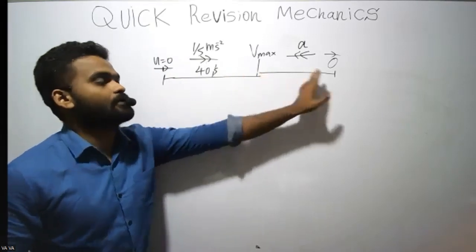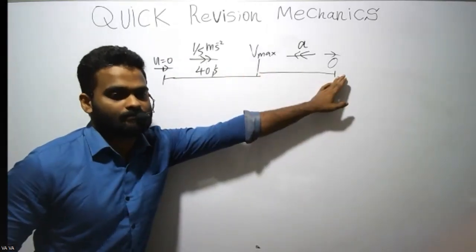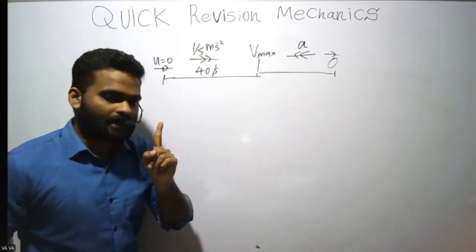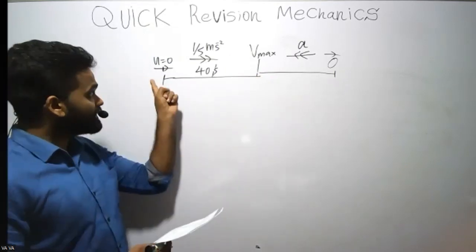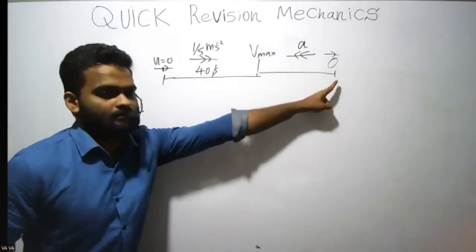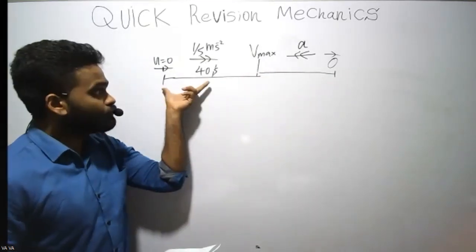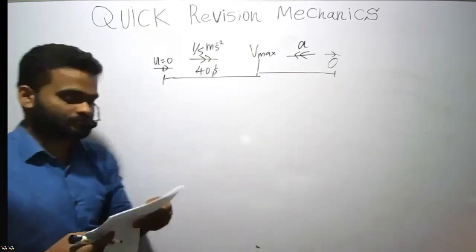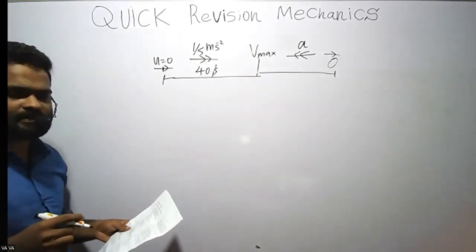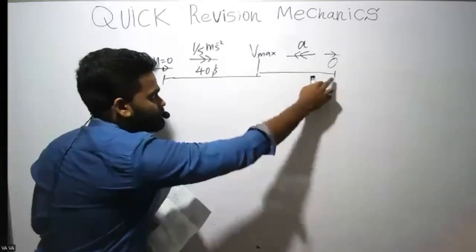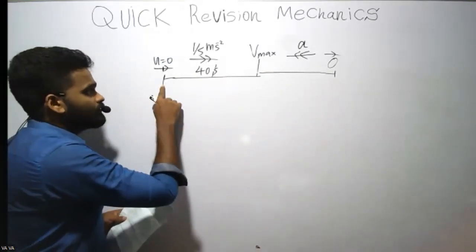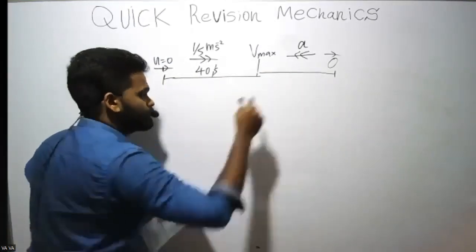Then from here to here, it is a different acceleration. So you cannot apply one equation from beginning to the end at once, because you have two different accelerations. If the acceleration is the same, you can apply it from here to here. So what you have to do is apply from here to here, then from here to here.